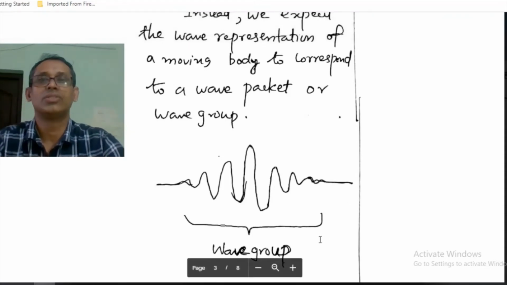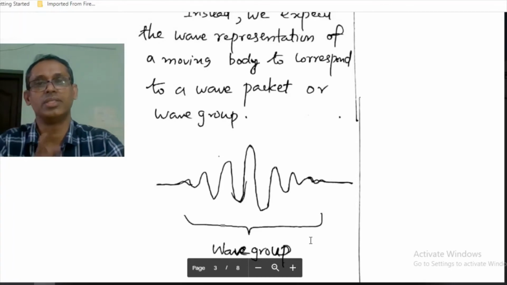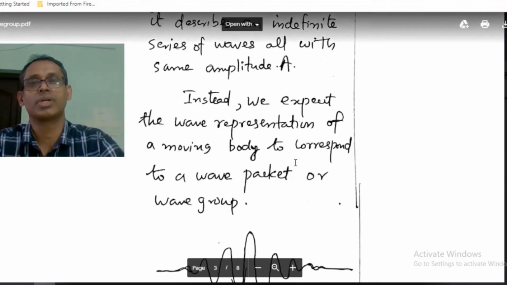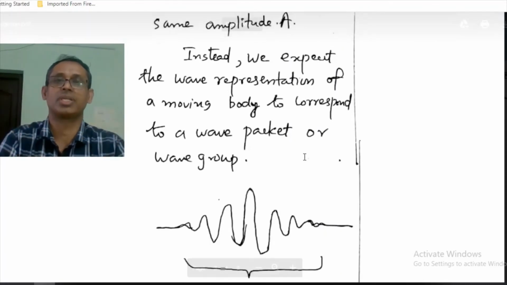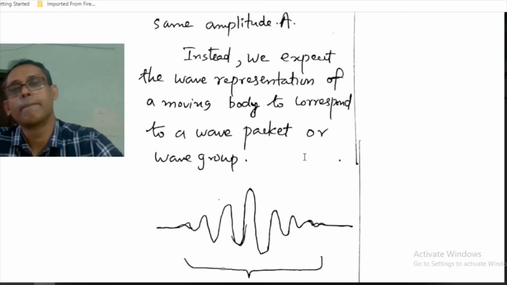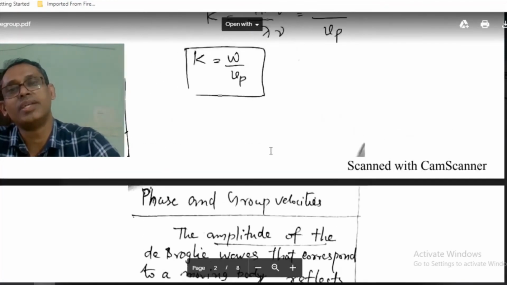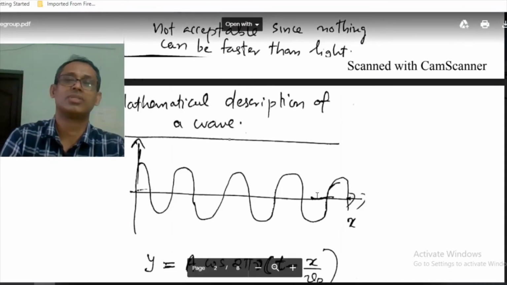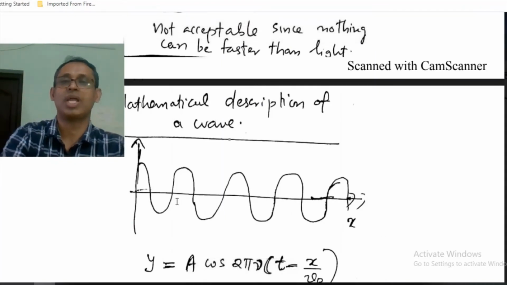And this is what we expect. This should be the wave function, or the wave representation of a moving particle. It cannot be an indefinite wave like this, because this has equal amplitude everywhere.